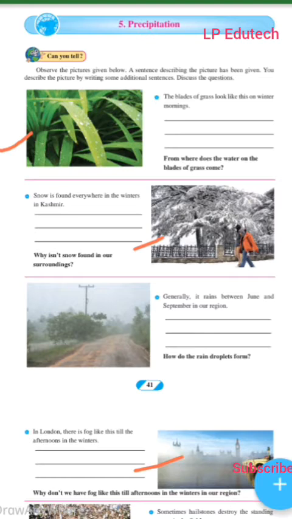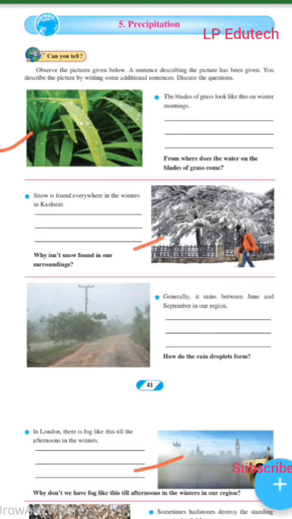Everyone knows it is such a normal thing that we come across in winter. The blade of grass looks like this on a winter morning because of dew. We can see the dew. Now what is dew? These are very small water droplets called dew. The dew is formed in winter because moisture-laden air near the Earth's surface comes in contact with cold objects, due to which condensation of vapor takes place, turning into small water droplets. So that is the result.